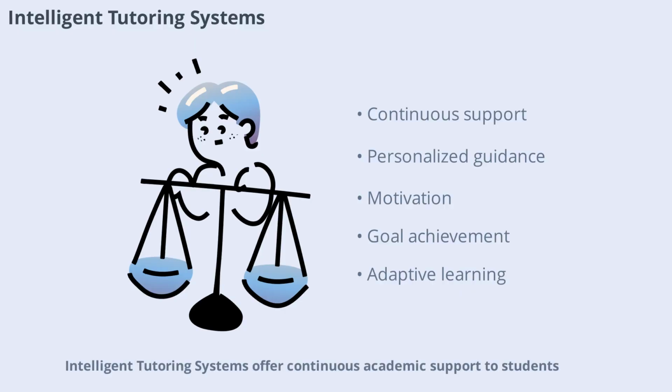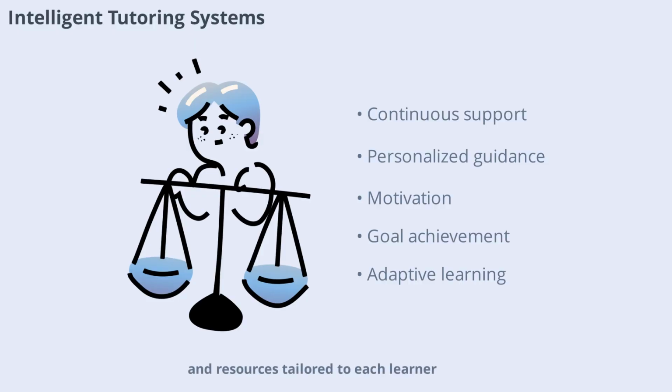Intelligent tutoring systems offer continuous academic support to students. These systems adapt to individual learning needs, providing guidance, feedback, and resources tailored to each learner. This personalized approach helps students stay motivated and achieve their goals.